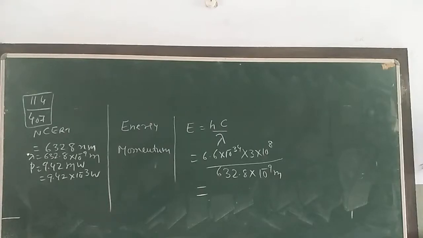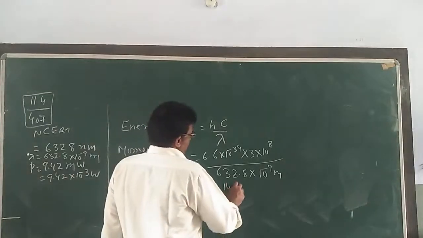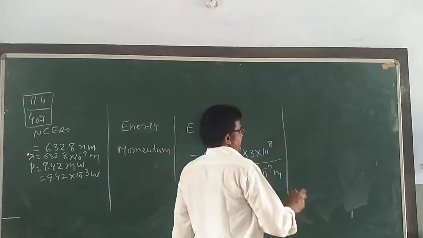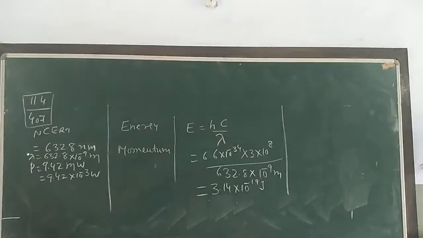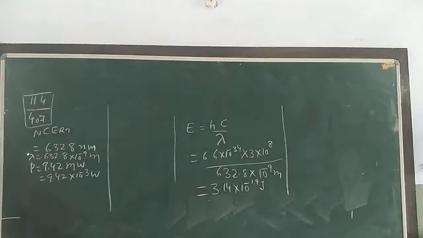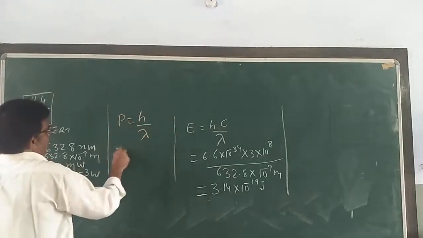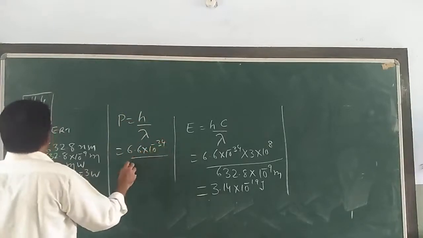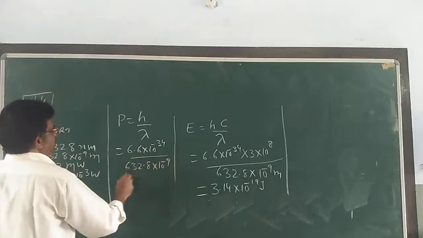When you solve it, you will get around 3.14 into 10 raised to power minus 19 joule. And if you want to find out momentum, that is P is equal to h by lambda. H is 6.6 into 10 raised to power minus 34 divided by 632.8 into 10 raised to power minus 9.